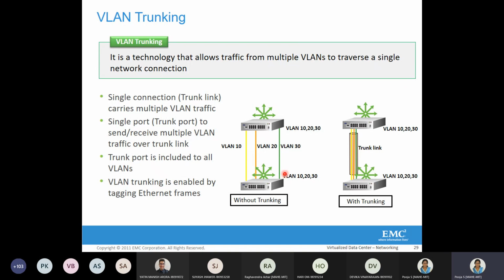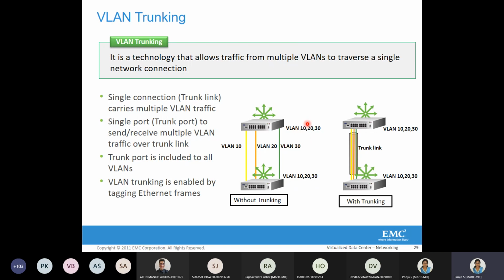We can see here VLAN 10, 20, 30, and there is again VLAN 10, 20. These are the VLAN IDs. In VLAN 10 there will be, suppose, 5 systems, connected to another switch, but of similar functionality, so they want to communicate. Initially, what was planned is that for each virtual ID we give dedicated single connections.